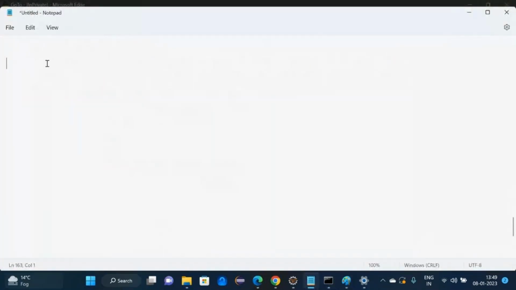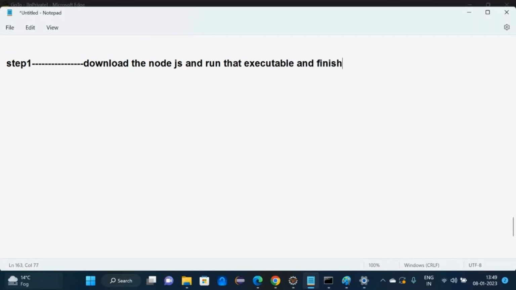Read the process here. Step number one: download the Node.js, run that executable, finish it, and check that you are getting the Node.js folder in the C drive, in Program Files.